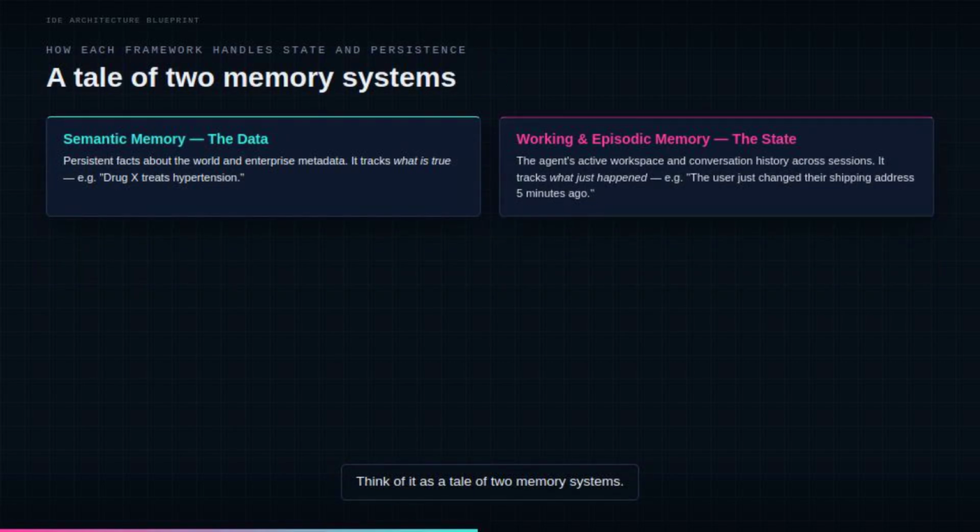Think of it as a tale of 2 memory systems. LlamaIndex manages semantic memory, the persistent facts about the world, and enterprise metadata. It tracks what is true. LangGraph manages working and episodic memory, the agent's active workspace, and conversation history across sessions. It tracks what just happened.